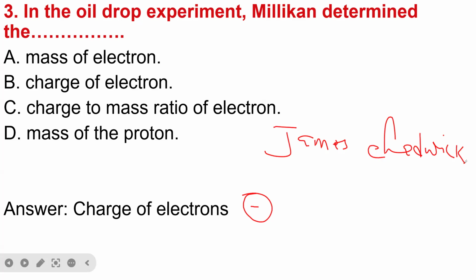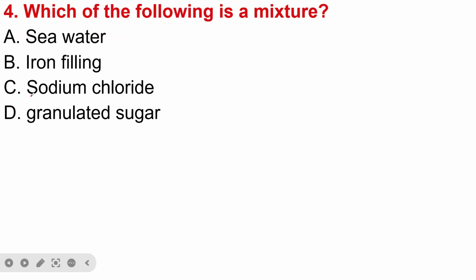So this is actually the discovery of Robert A. Millikan, the scientist that was able to demonstrate that the electron is negatively charged. So meaning that he is a scientist that discovered the negative charge of the electron. So then, which of the following is a mixture?